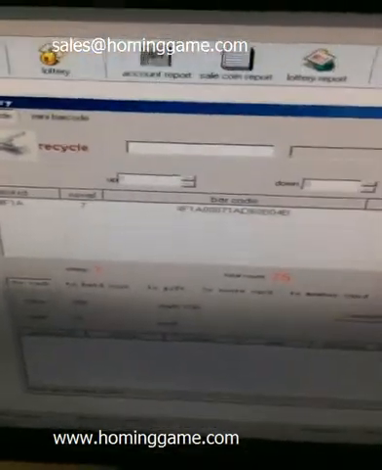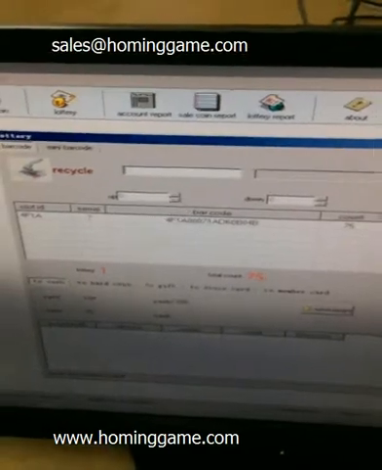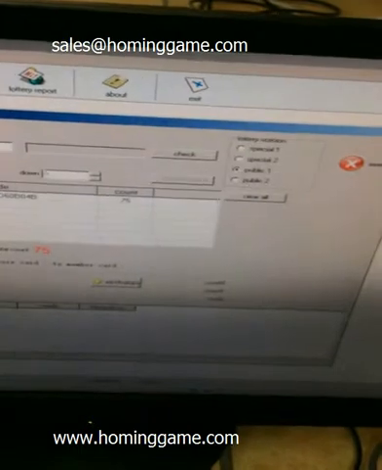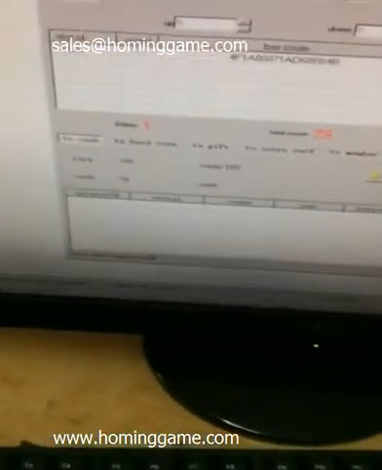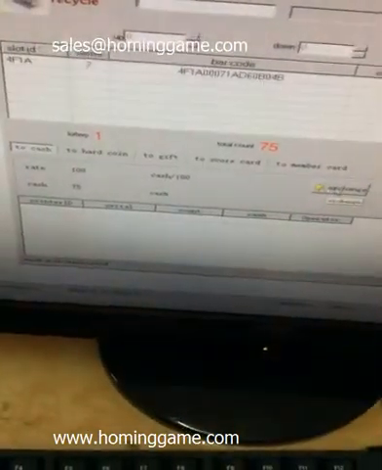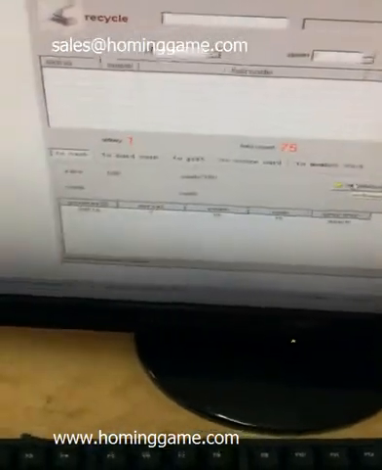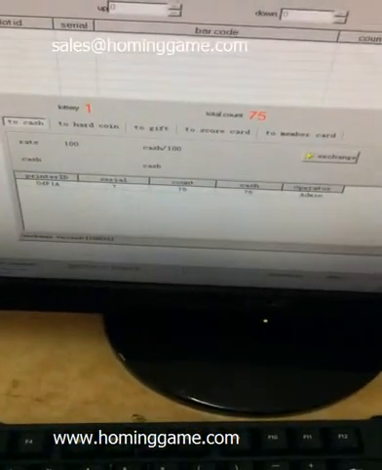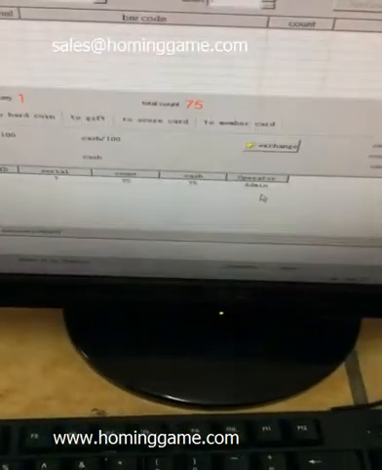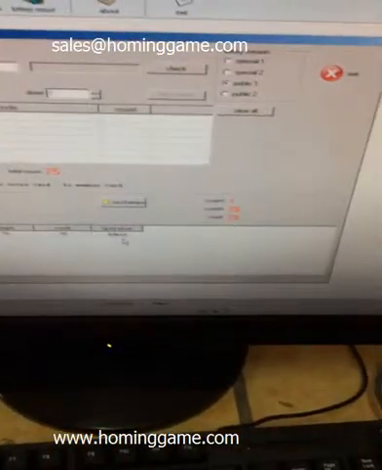Choose the barcode. The printer model number will show up as 4F1A, and the count is 75. This side shows cash 100, cash 75, and the exchange. The printer ID shows 0, and the series is 7, count 7, cash 75. Operator is admin.